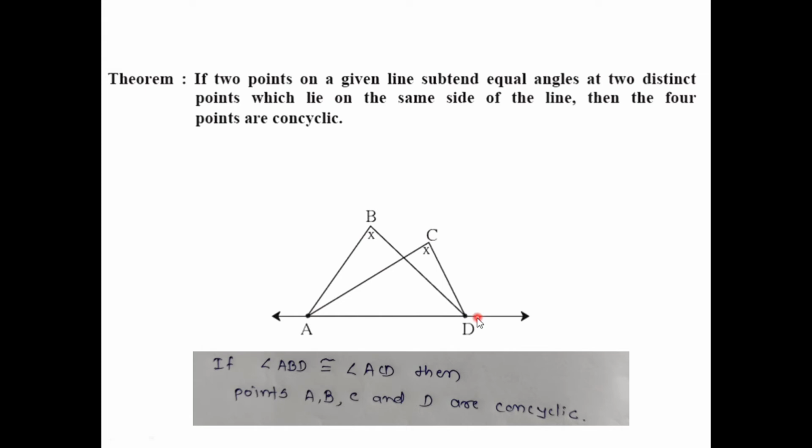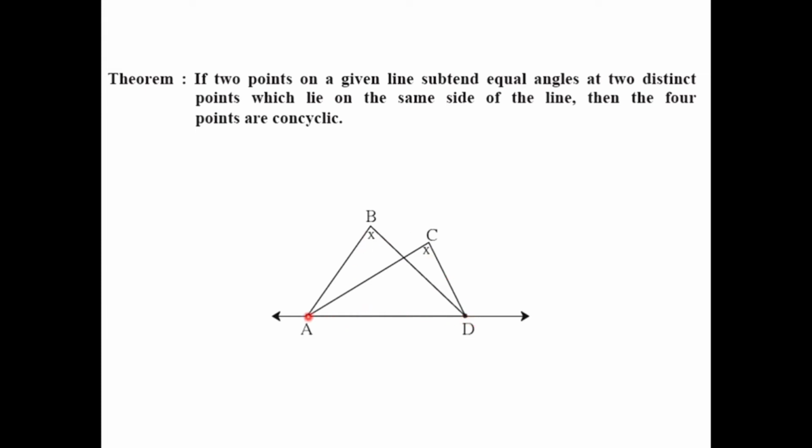As you can see in the diagram, these two angles are given to be congruent, and these two points are on the same side of this line. That's why in this case, points A, B, C, D are concyclic. That is, if we draw a quadrilateral joining these four points, that quadrilateral is a cyclic quadrilateral. So this is the property based on the cyclic quadrilateral.